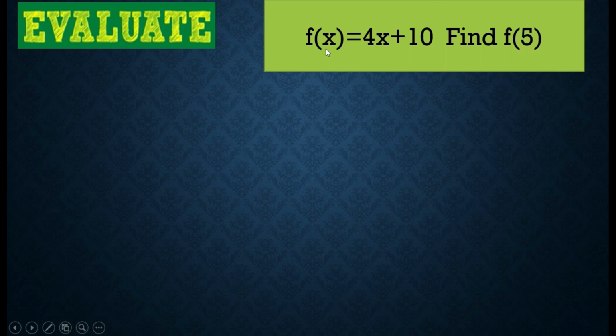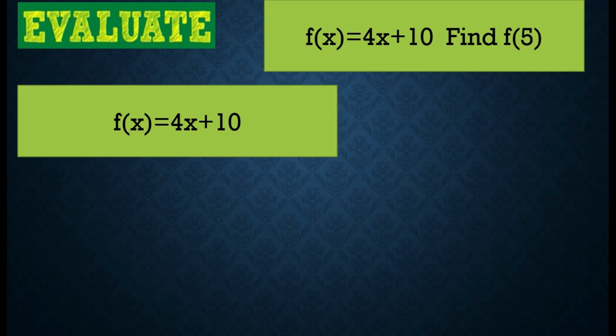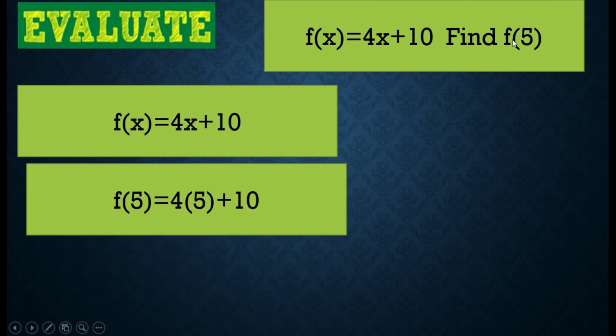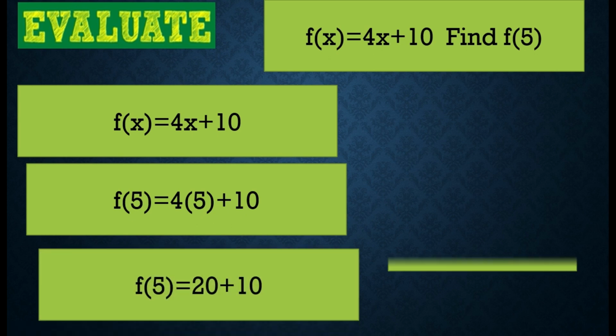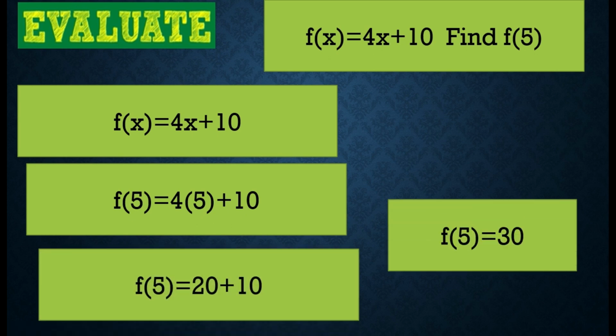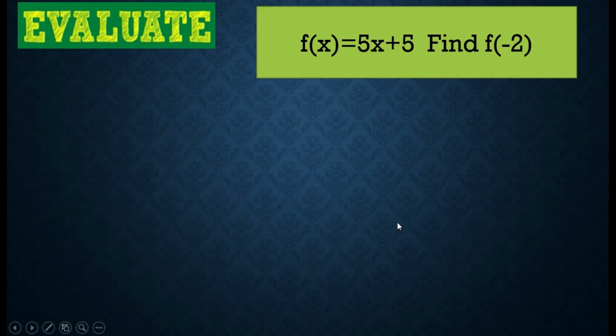So, f of x, we copy our equation. And then, it says replace x with 5, because the value of our x is 5. Okay? And then, do the operation. So, we have f of 5 equals 4 times 5 plus 10. 4 times 5 equals 20, plus 10 equals 30. Therefore, our answer is 30. Our input is 5 and our output is 30. Next.